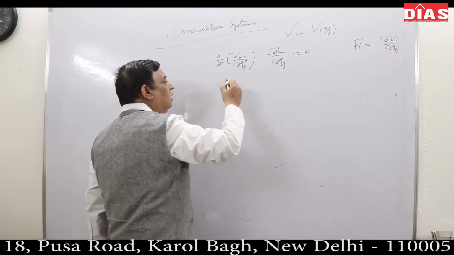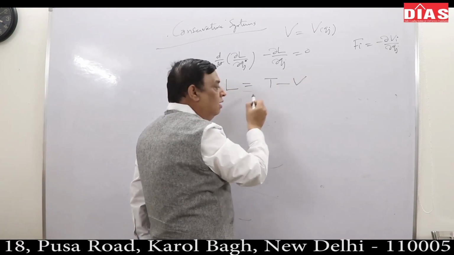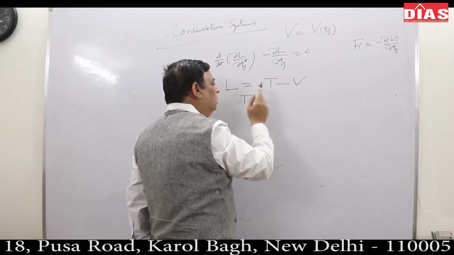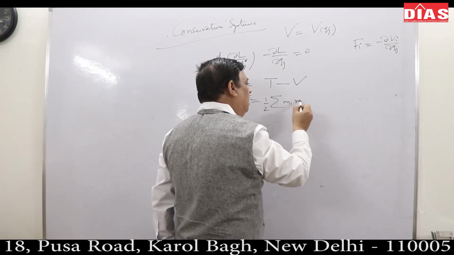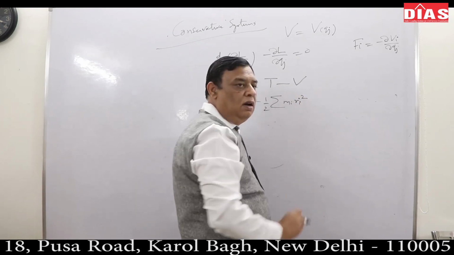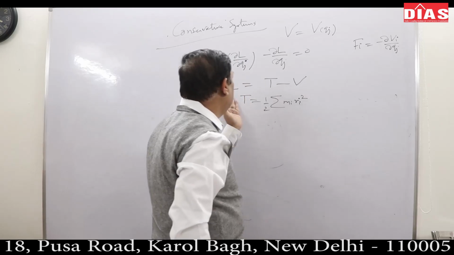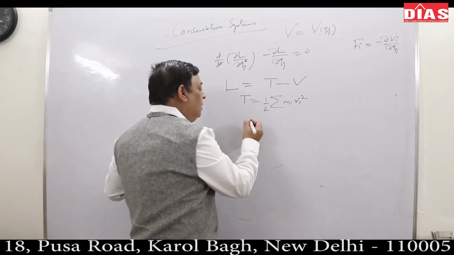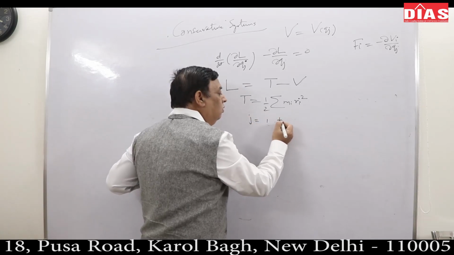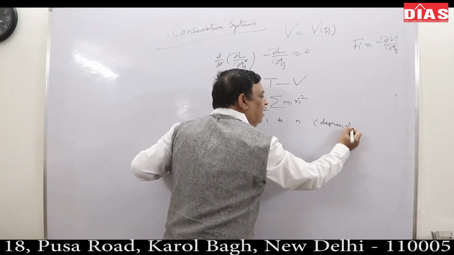So what is Lagrangian? Lagrangian is simply T minus V. What is T? Summation half Mi Ri dot square. So the Ri dots are generalized velocities. I can easily write the Lagrangian. Then j is 1 to small n. What is small n? Degree of freedom.